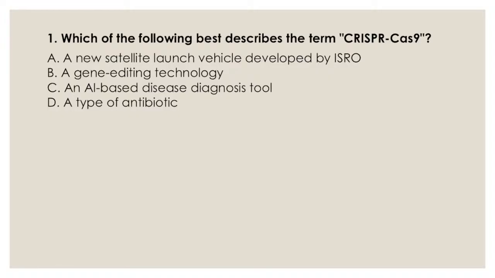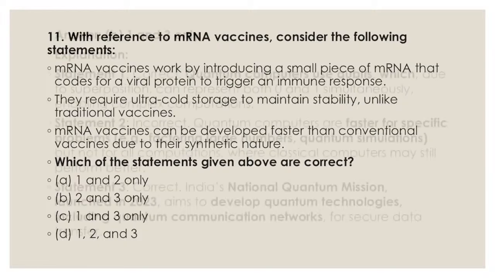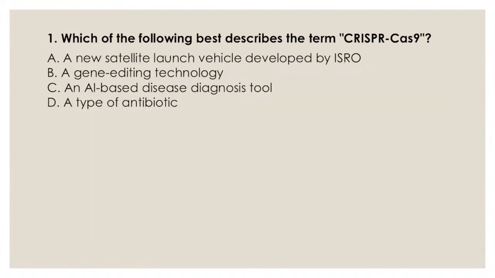Now describes the term CRISPR-Cas. What is gene editing? First of all, what is in the gene? Nucleotides, by which I mean 4 nucleotides.